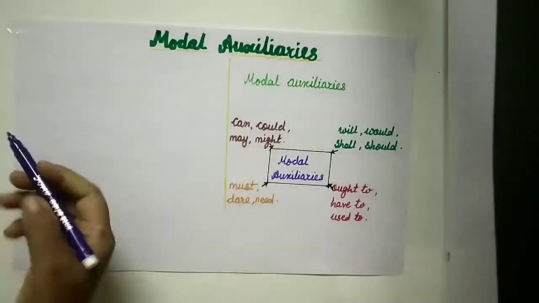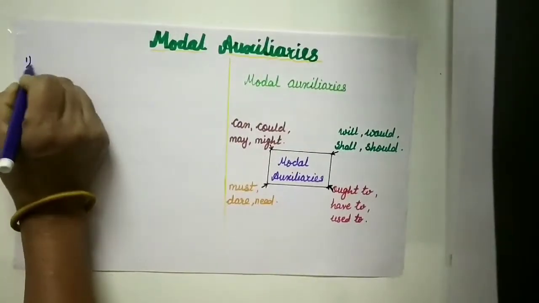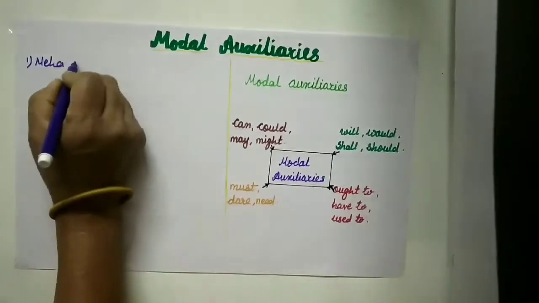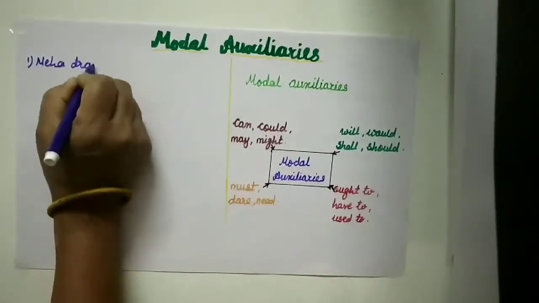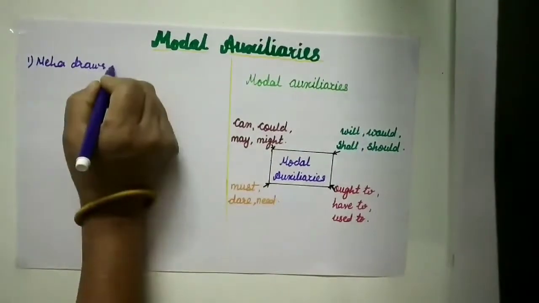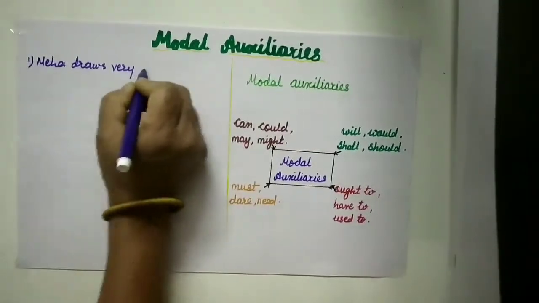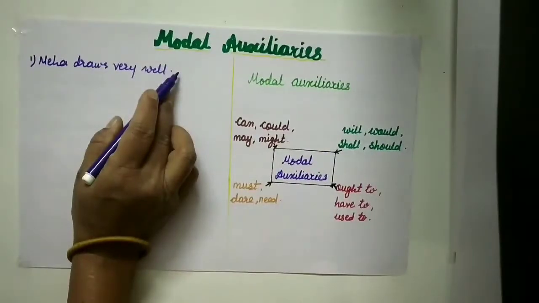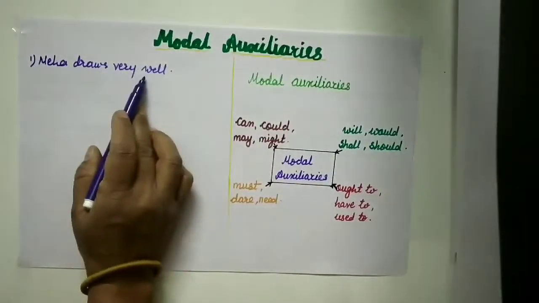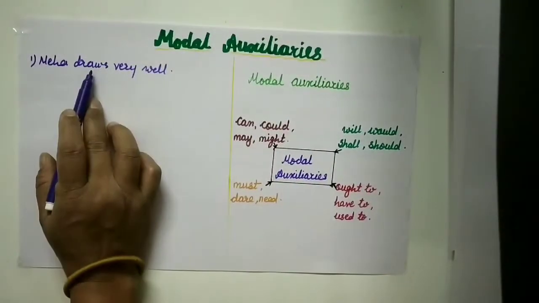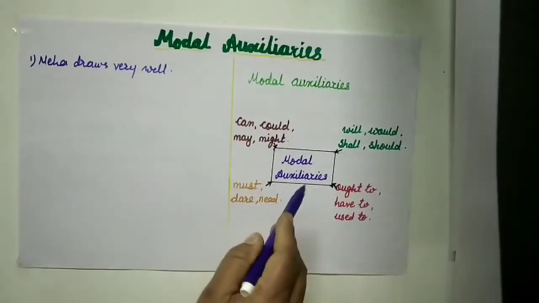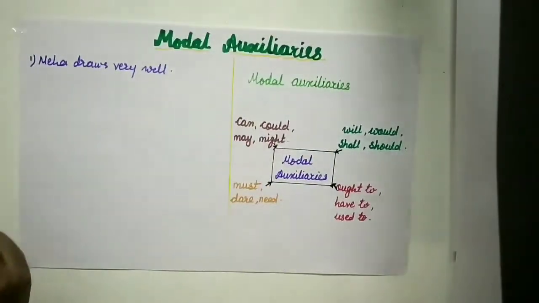Now we'll take some sentences. Neha draws very well. This is one sentence. Here, can you see any modal auxiliary? No. Here, the main verb is draws. This main verb is given, but no modal auxiliary, which means no helping verb is given.